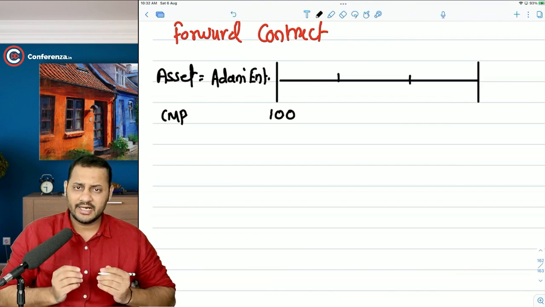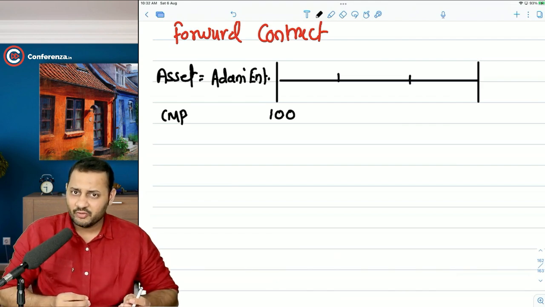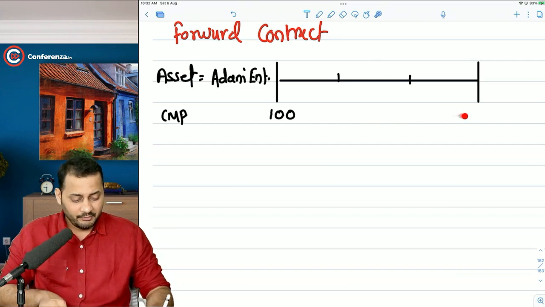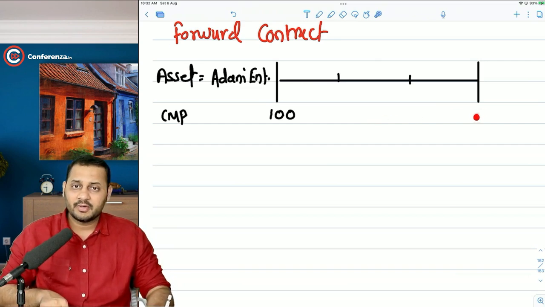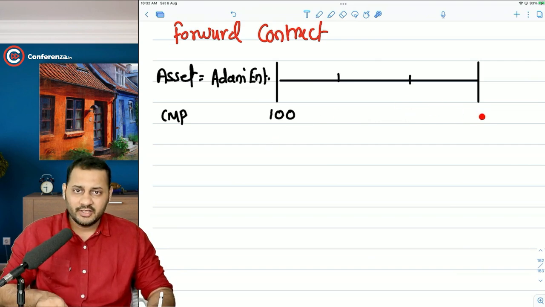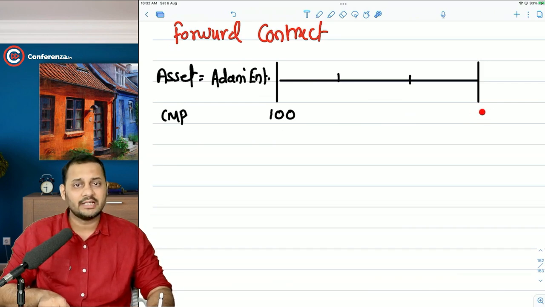That's cool. If that is the purpose, then we can wait for 3 months and then buy the stocks at the current market price, whatever will be the price. Today we don't know the price of that date. But if we wait for 3 months and then look at the price, we can buy at that price.